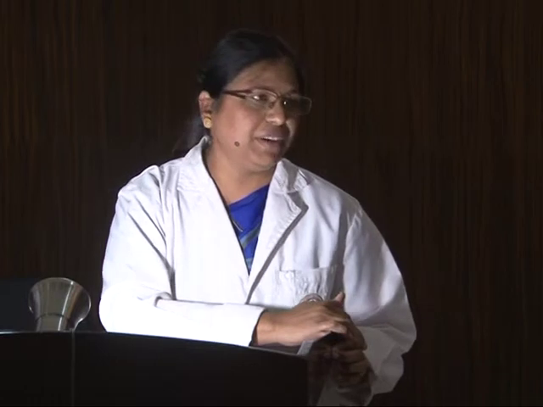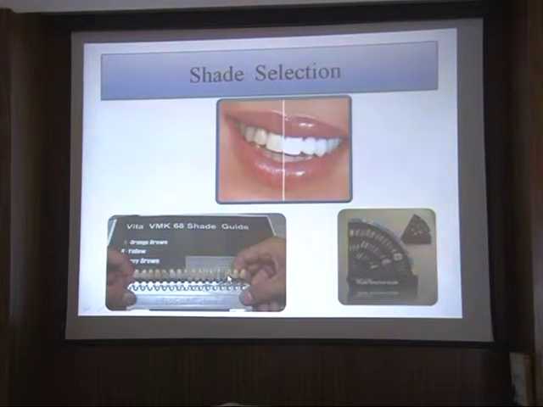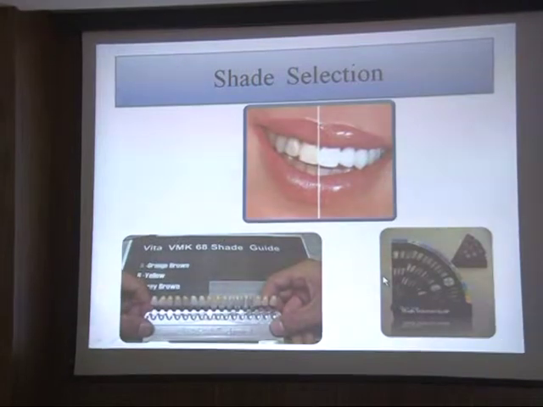Now coming to shade selection. This is also one of the very important criteria. For example, if the patient is having very dark complexion and if you give very white shining teeth to it, it won't look aesthetic. Definitely anybody can point it out that this is artificial one. So the shade selection should be such that it should match with the patient face color, skin color and the color of the eyes. There are different means by which we select the shade with the help of the shade guides. These shade guides are available. And of course the patient itself.